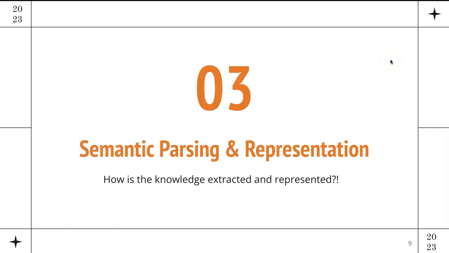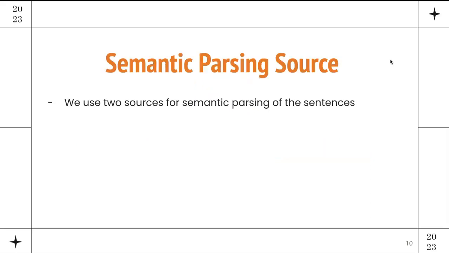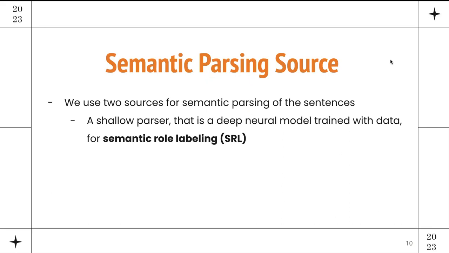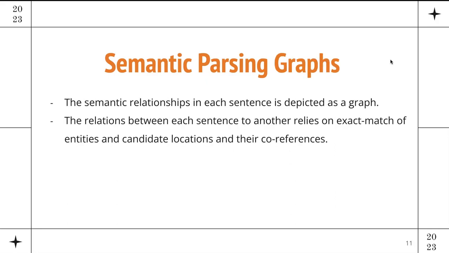Okay. So now that you know our intuition on the task, how do we get these semantic parses? What is the source of this information? How do we represent them? We use two different sources for the semantic parsing. One is a shallow parser, a deep neural net model trained with data for semantic role labeling, and the other one is a symbolic deep semantic parser called TRIPS, which works based on ontologies. We basically represent each sentence as a graph where different phrases are connected to each other based on the semantic relations that we can extract from the parser.